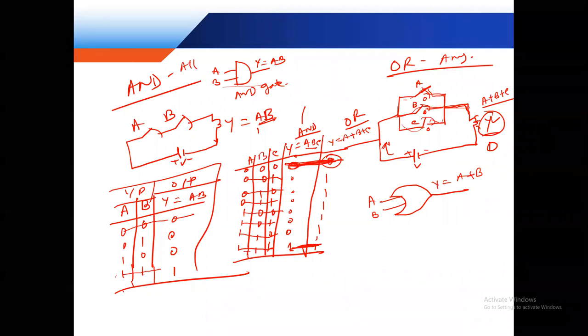Yes, sir. And now NOT gate. Not means just negative. NOT gate means inverse gate, inverter gate or NOT gate.